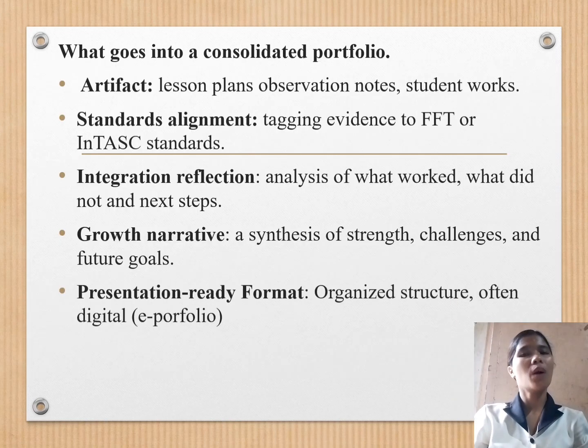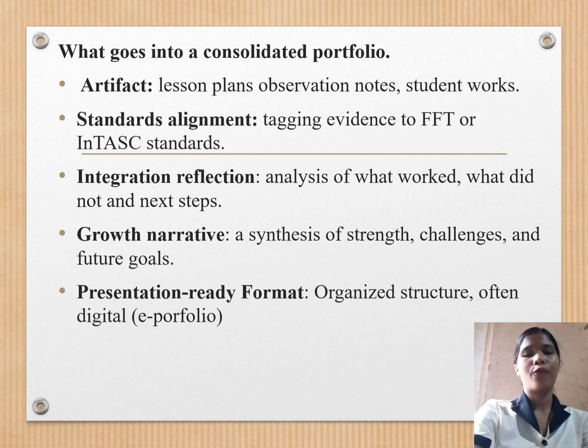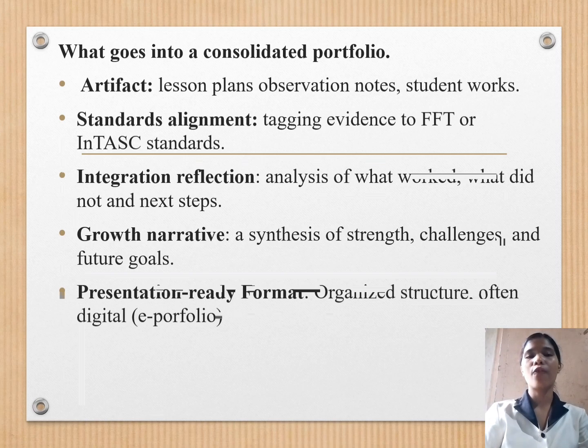So now, what goes into a consolidated portfolio? There are categories that we need to tackle. First, artifacts, which are the lesson plans, observation notes, and student works. Second, standards alignment, tagging evidence to the framework for teaching.